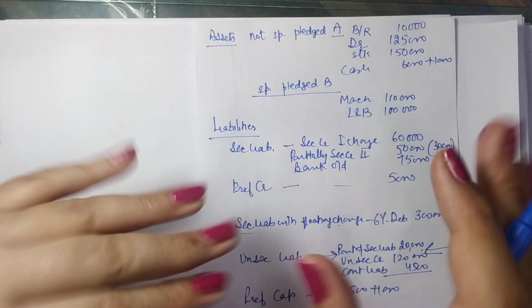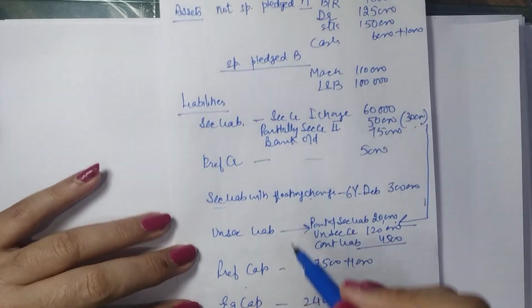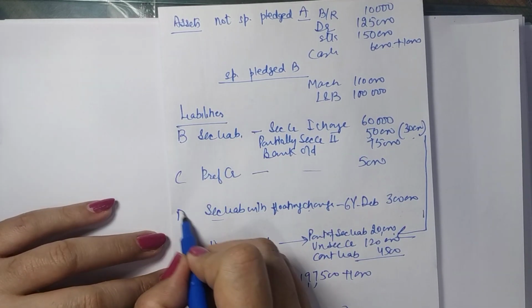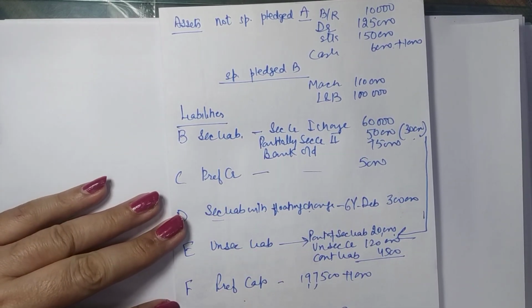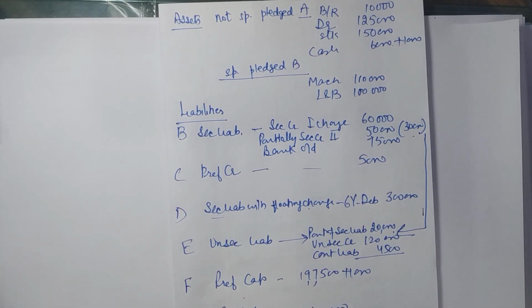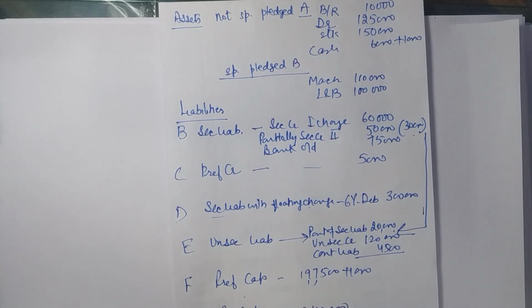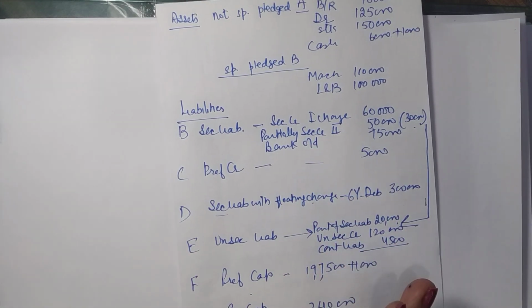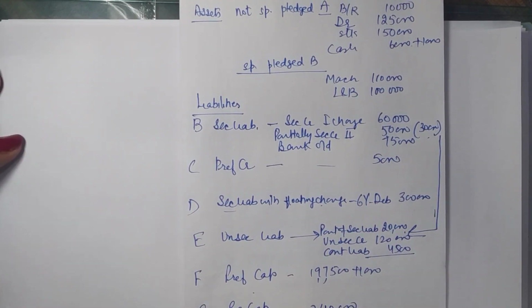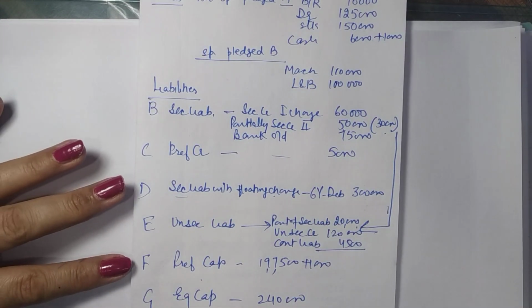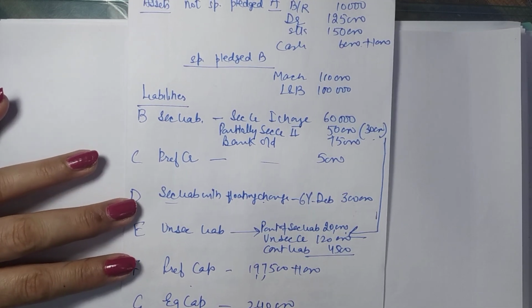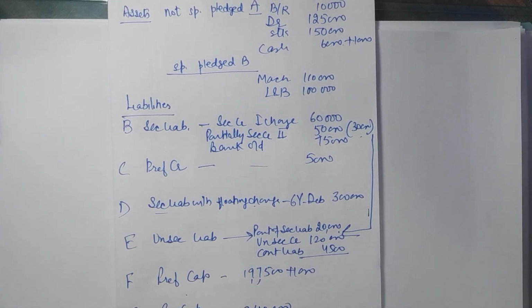So this is what we need to prepare the statement of affairs. Now compile the list here. Secured liabilities B, C, D, E, F and G. We have written all because there are 8 lists up to H. H is for deficiency account, so up to G it is covered here. Again remember, this is the amount that we are going to realize, and then we will pay the liabilities in this order. So this is how your statement of affairs is going to appear.